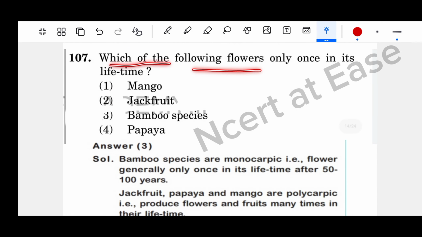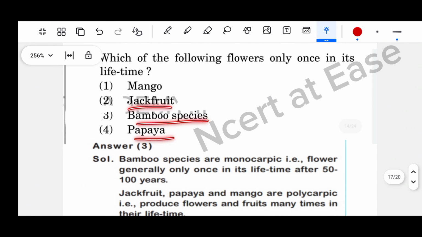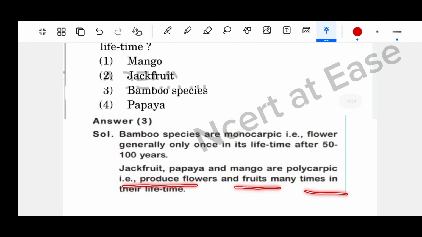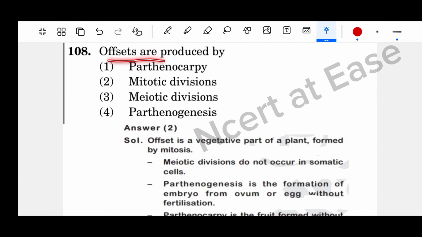Which of the following flowers only once in its lifetime? Mango, jackfruit, bamboo species, papaya. Bamboo species are monocarpic, that is, they flower generally only once in their lifetime, after 50 to 100 years. Jackfruit, papaya, and mango are polycarpic, that is, they produce flowers and fruits many times in their lifetime. Option 3, bamboo species, is the right answer.